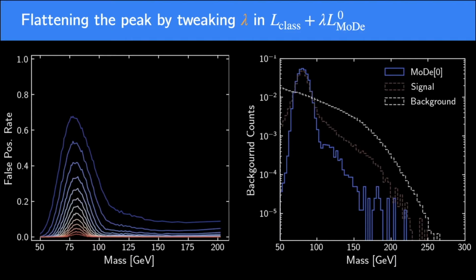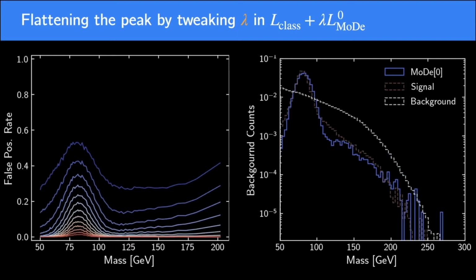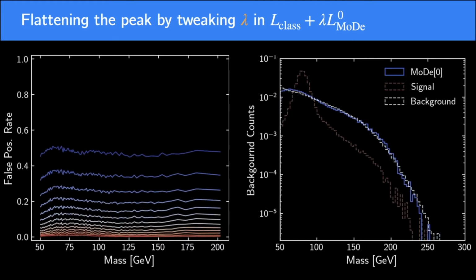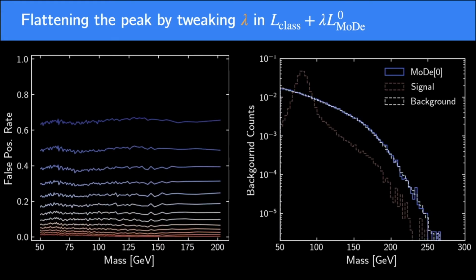So let's take a look at how this method performs on the previous data. The blue histogram on the right is again backgrounds classified as signal, and the lines on the left represent the false positive rate as a function of mass for various true positive rates. We can tweak this lambda coefficient that represents the trade-off between classification power and decorrelation, and as you increase lambda, you can see that we achieve less biased models, perhaps at the cost of less classification power, but we have some guarantees about smoothness of background and robustness against out-of-sample data or signals that are localized elsewhere, for example, let's say at 200 GeV. But can we do better?